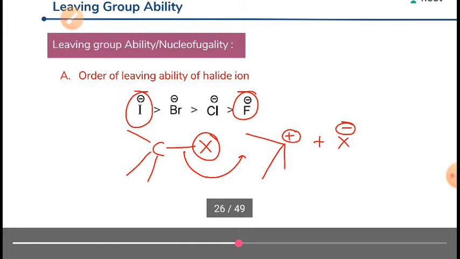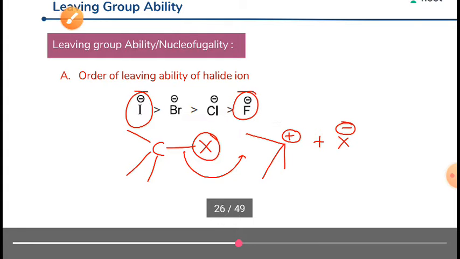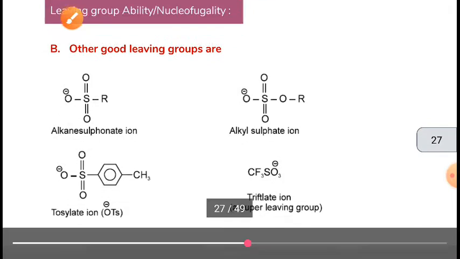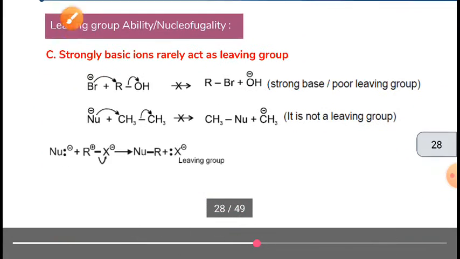When we talk about the order of the leaving group, I negative will be a better leaving group, then Br negative, then Cl negative, then F negative. Some of the other leaving groups are also given here, you can see it in the notes.